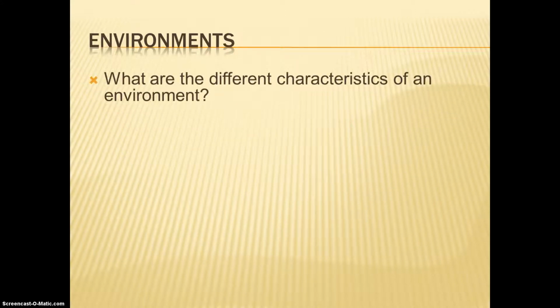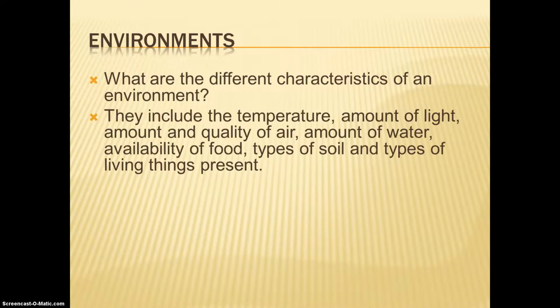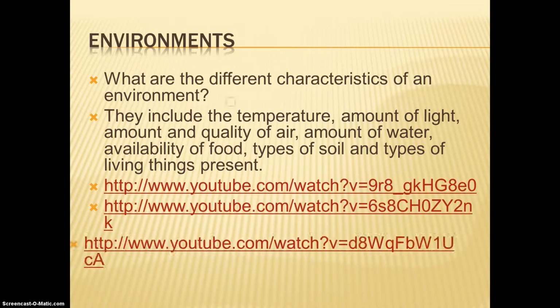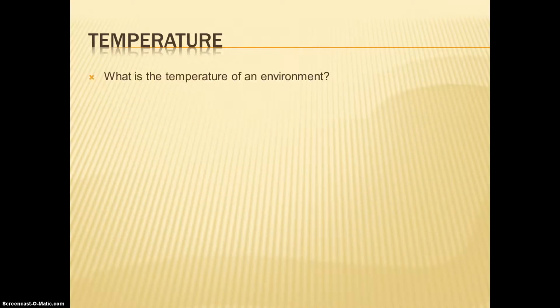What are the different characteristics of an environment? They include the temperature, amount of light, amount and quality of air, amount of water, availability of food, types of soil, and types of living things present. What is the temperature of an environment? It is a measure of how hot or cold an environment is.